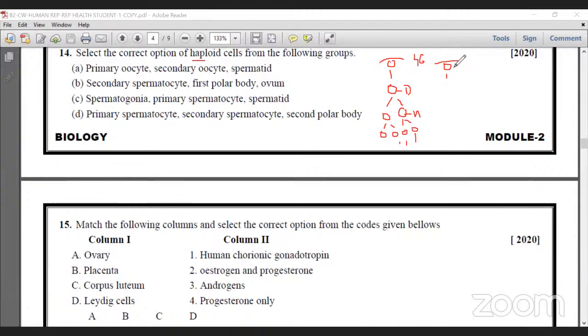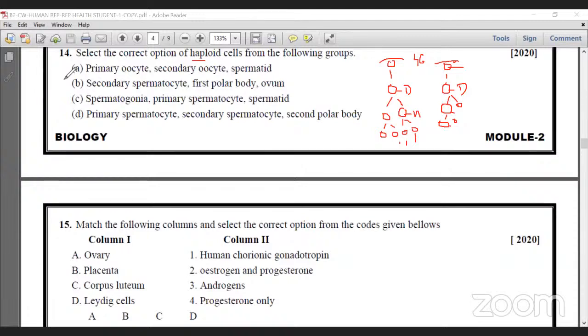Then in the ovary, germinal cells are diploid, oogonia diploid, and at the stage of growth and multiplication, the primary oocyte is also diploid. In the first meiosis, one polar body is formed, and another one, the secondary oocyte, is formed. So that is haploid. Then again it divides, the second polar body is produced and ovum is produced. That is haploid. So in this situation, haploid cells, let us see one by one.